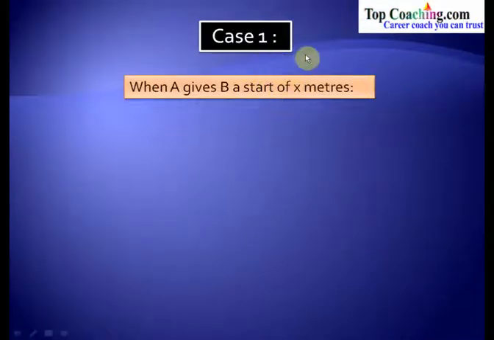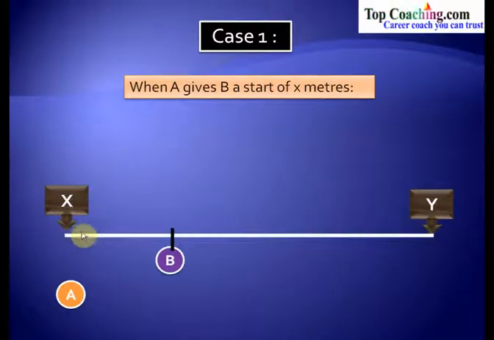Now let us take different cases. We take a case when A gives B a start of x meters. In many problems you may find the statement that A gives B a start of x meters. Now what does this mean? Let us say that XY is the total distance that has to be traveled. When A gives B a start of x meters, it means that B is standing x meters ahead of A. So A has given him a start of x meters. He has given B the privilege of standing x meters ahead of A, and he has challenged him for this race. Now this distance is x.